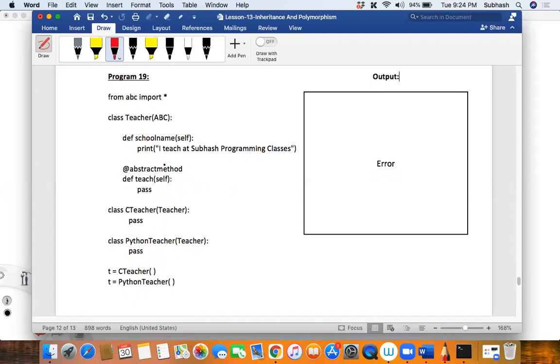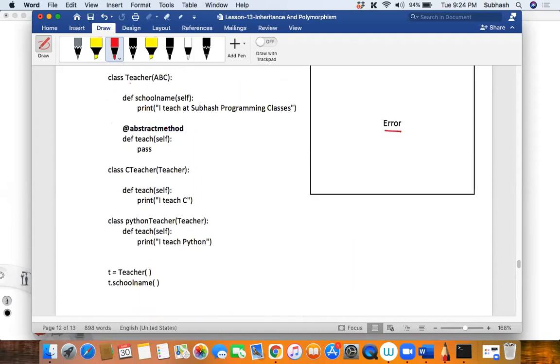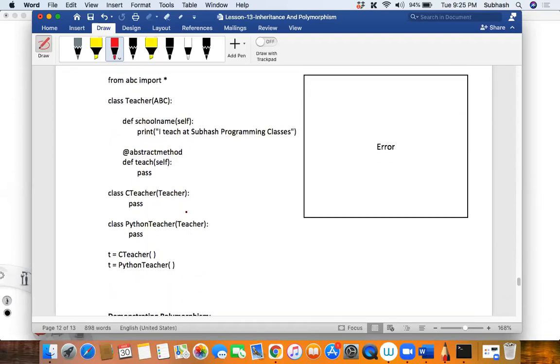Do you know how to create an abstract method? It is using these annotations, @abstractmethod. I put it in bold over here. When you put abstractmethod on top of a method, that becomes your abstract method. Okay, having said that, what are you trying to say here?